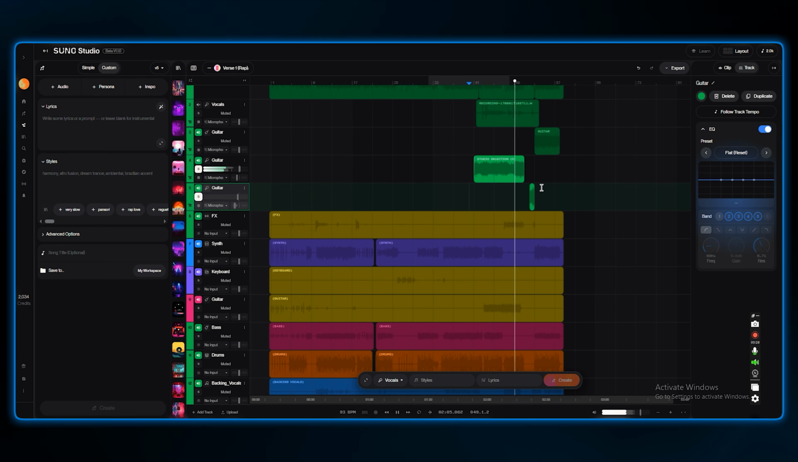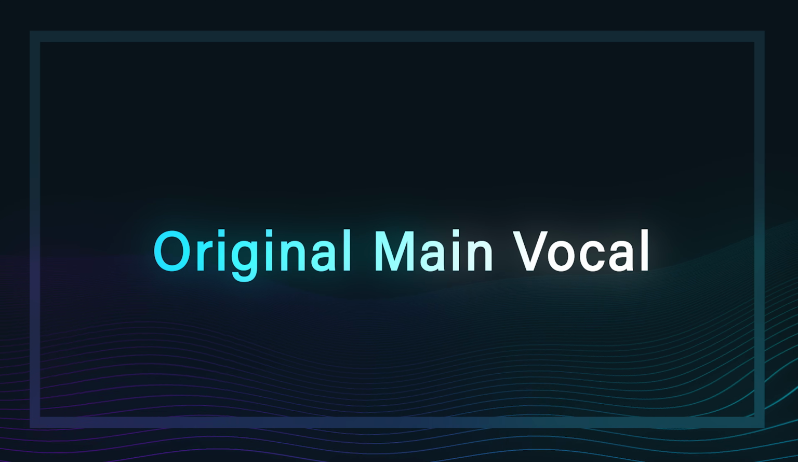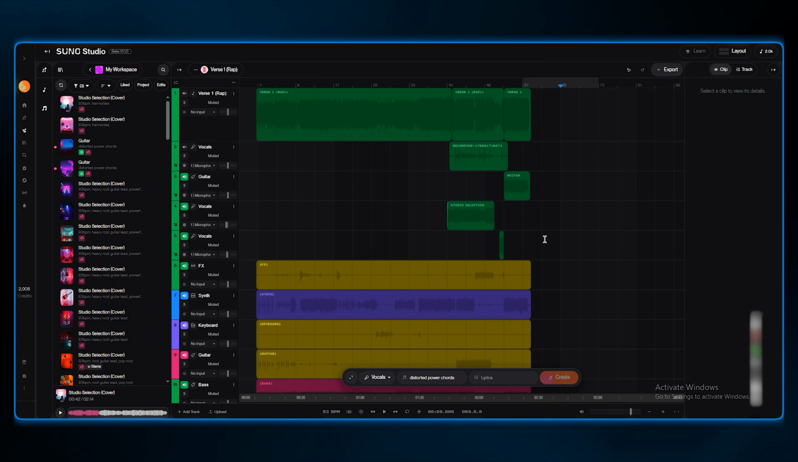Now the instruments are rocking, but the vocals feel a bit lonely. I want some female harmonies in the background. I'm going back to my original main vocal track, the one from the very first generation.